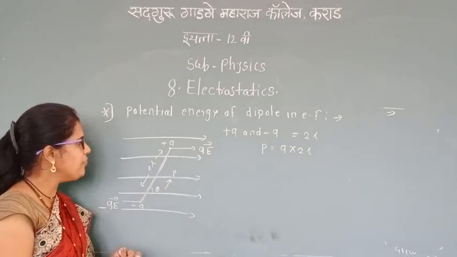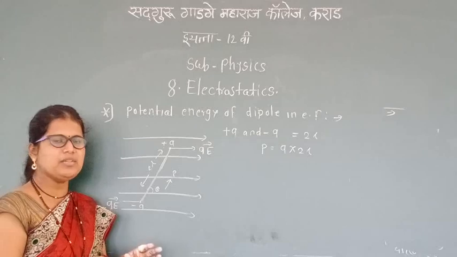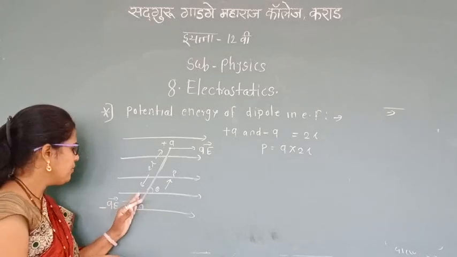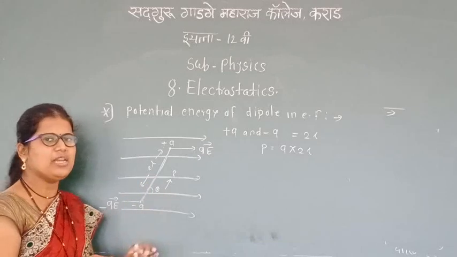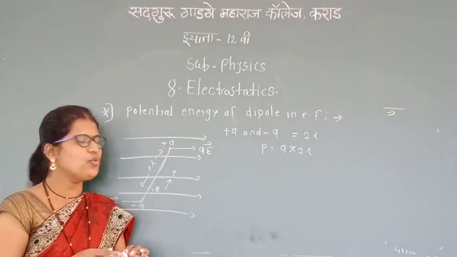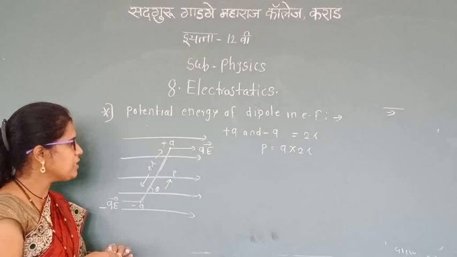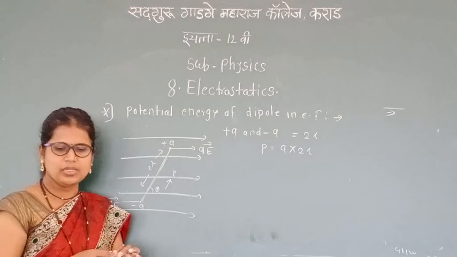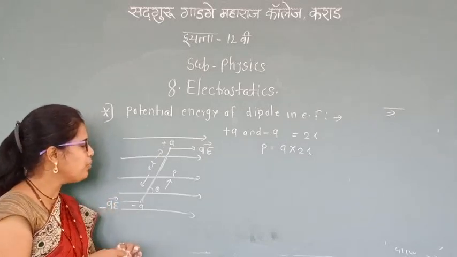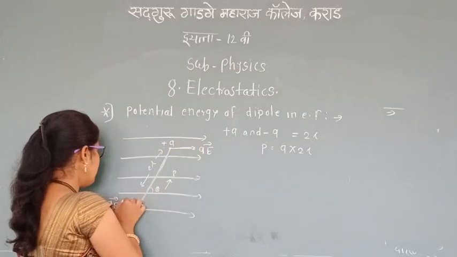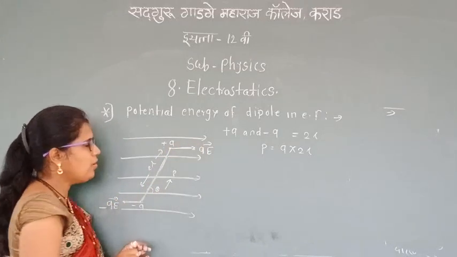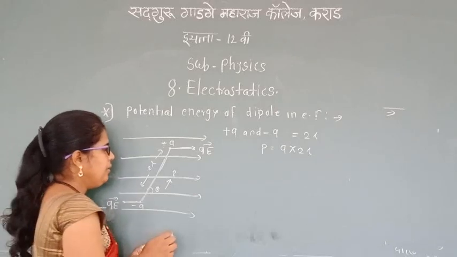When placed in a uniform electric field, the dipole experiences two forces. These equal and opposite forces acting on the two charges produce a torque. This we already learned in 11th standard.